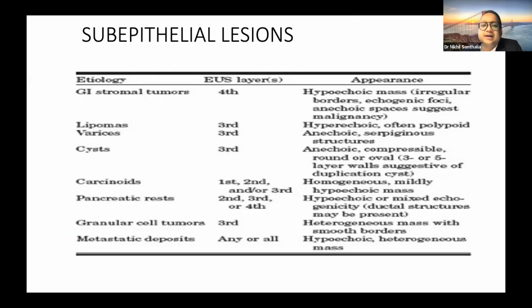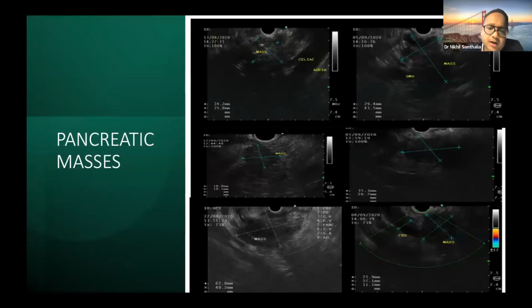Not all of them require intervention. So appropriate diagnosis based on EUS features plus tissue acquisition helps us guide how to manage these lesions. These are collections of some of our cases of pancreatic masses. So EUS is a cornerstone of evaluation and diagnosis of pancreatic masses.